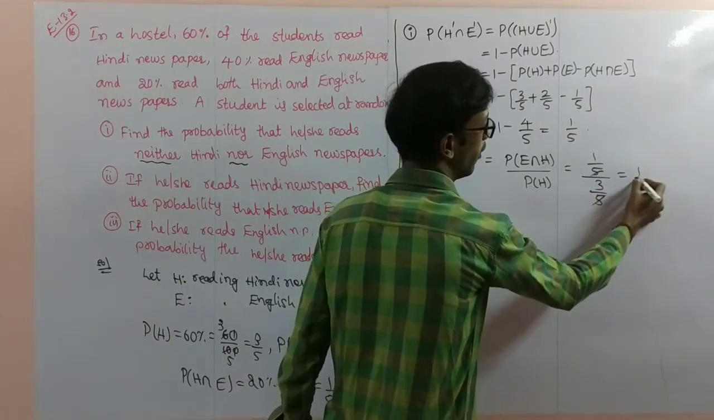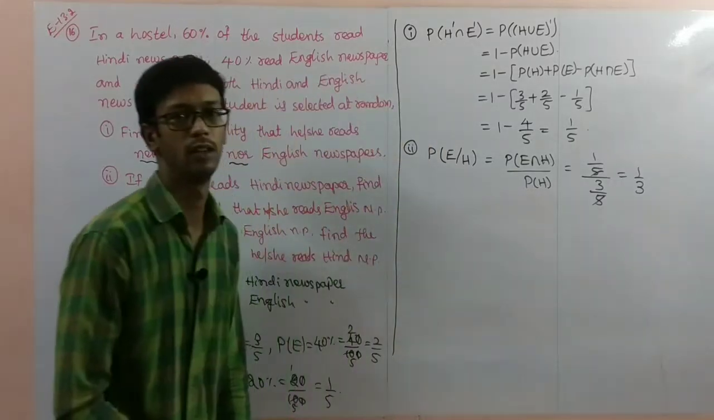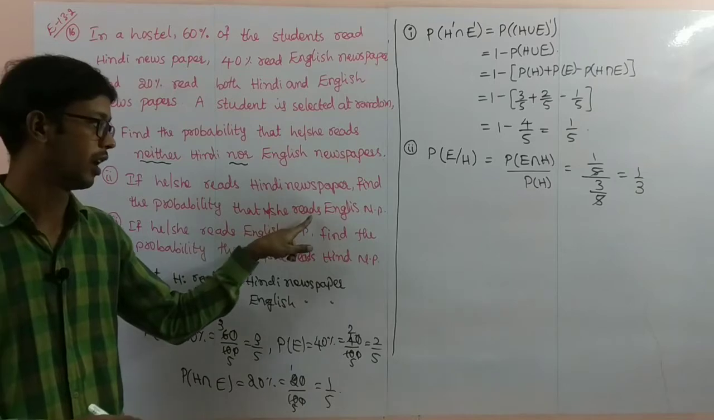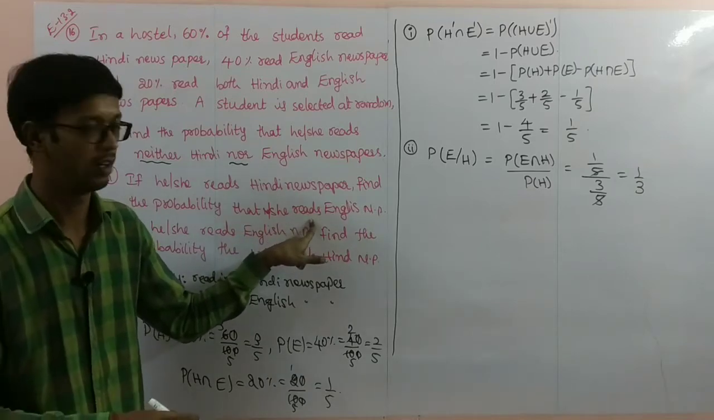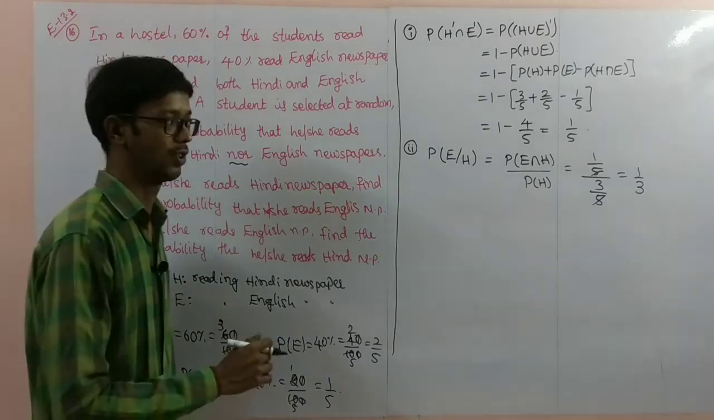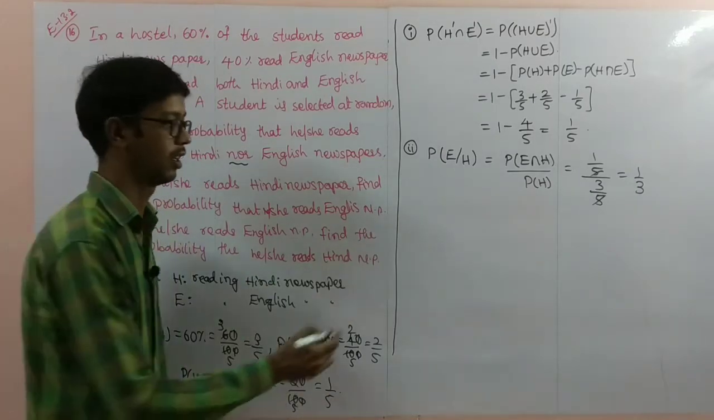5 gets cancelled. 1 by 3 is the answer, the required probability. The probability that he or she reads English, already they have given that he or she reads the Hindi newspaper. She can read, he or she can read. So this is the way of finding the probability.